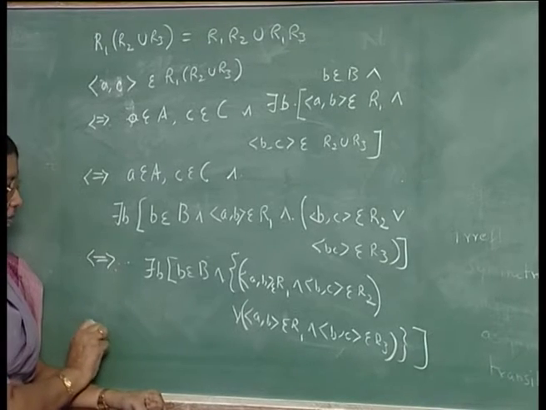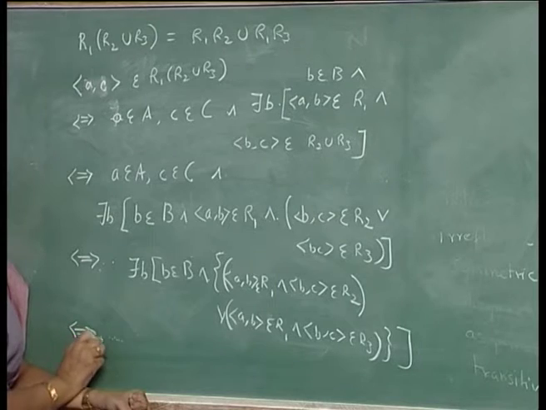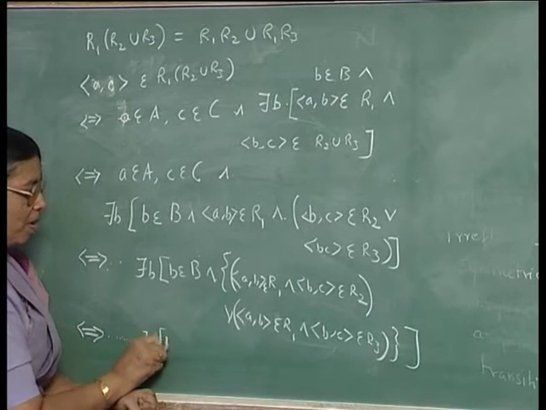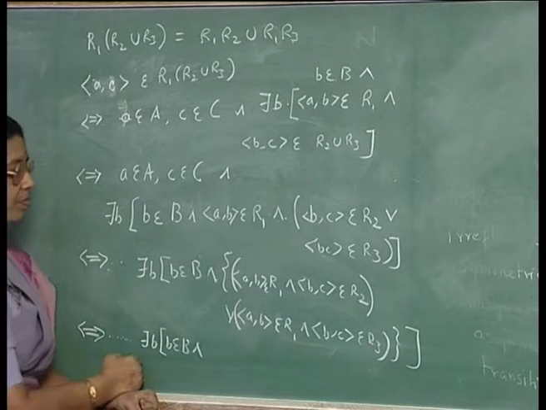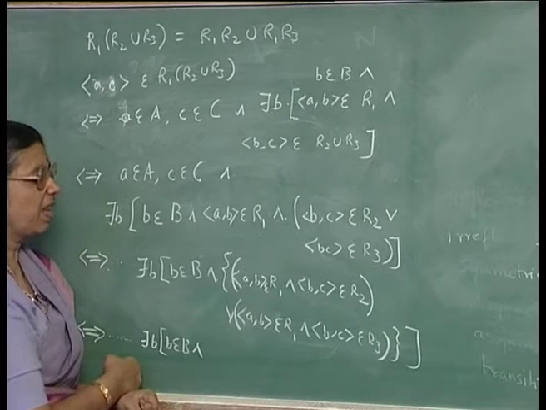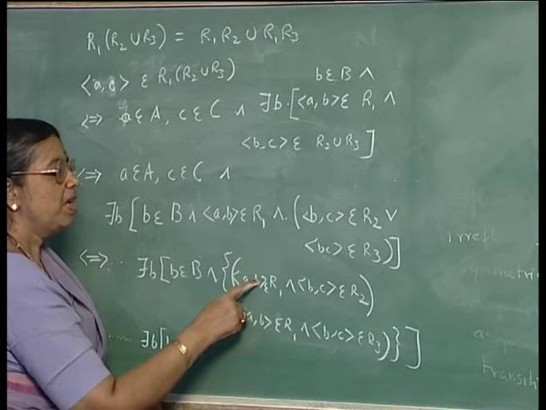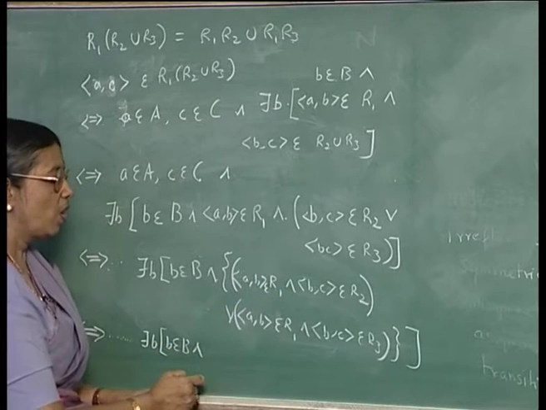And that is equal to saying A belongs to A, C belongs to C, etc., and there exists B, B belongs to B, and this one means AB belongs to R1 and BC belongs to R2.